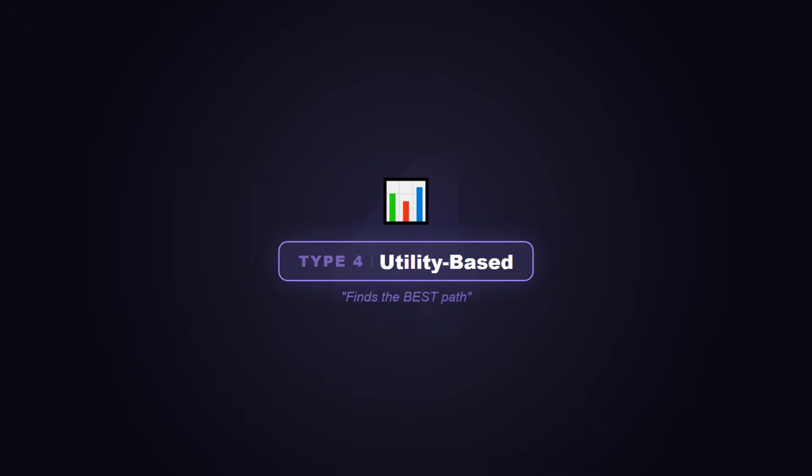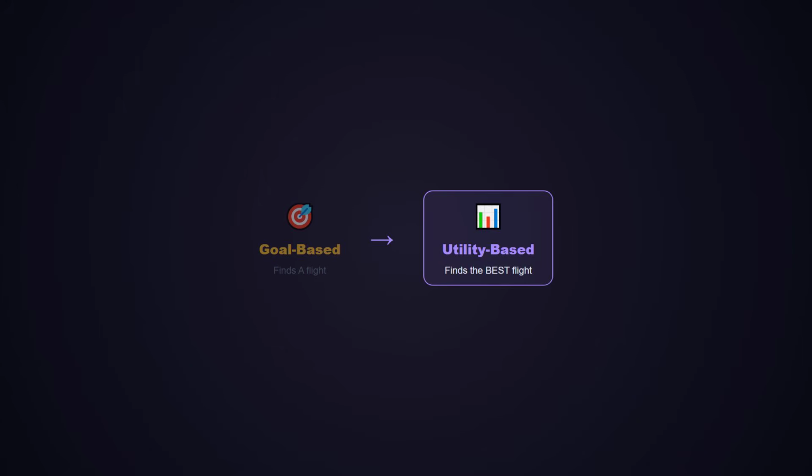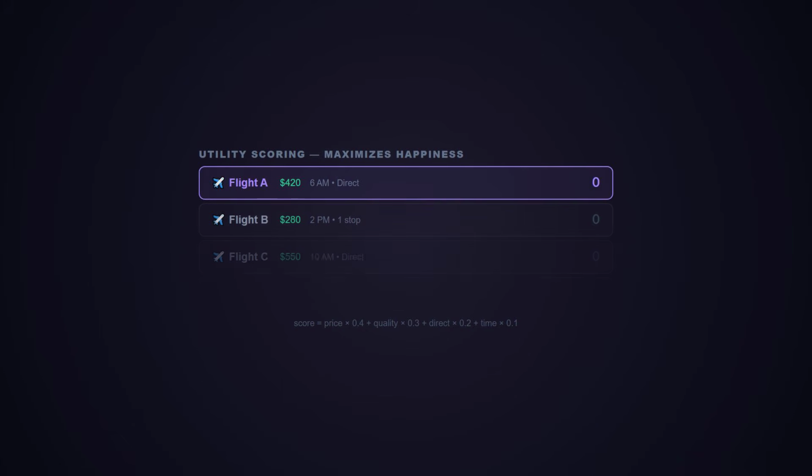Type 4. Utility-based agents. And this is where it gets wild, because up to now, agents just wanted to reach a goal. They didn't care how. A goal-based agent finds a path. A utility-based agent finds the best path. It assigns a score, a utility value, to every possible outcome, and it picks the one with the highest score. Think about it like this. You're booking a flight. A goal-based agent finds you a flight to Tokyo. Done. A utility-based agent finds you a flight to Tokyo that optimizes for price, departure time, airline reputation, layover duration, and seat comfort, all at once. It's not just reaching the goal, it's maximizing happiness along the way.